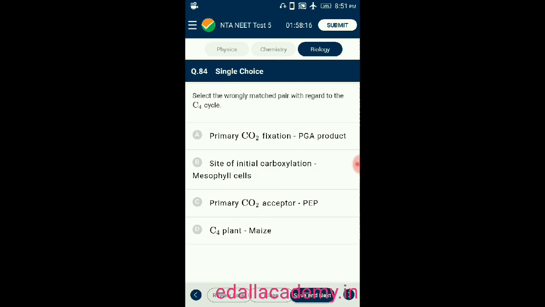Question number 84. Select the wrongly matched pair with regard to the C4 cycle. Option A primary carbon dioxide fixation, PGA product. Site of initial carboxylation, mesophyll cells. Primary carbon dioxide acceptor, PEP. C4 plant, maize. So the answer is primary carbon dioxide fixation, PGA product is the wrongly matched pair. PGA is the first stable product in the C3 cycle. So the option A is wrongly matched.